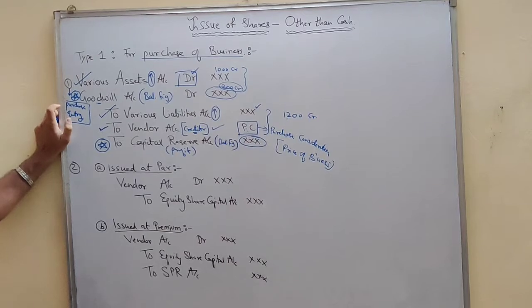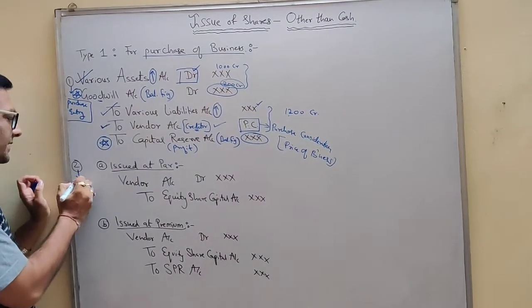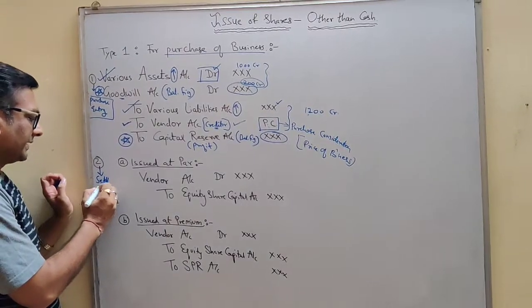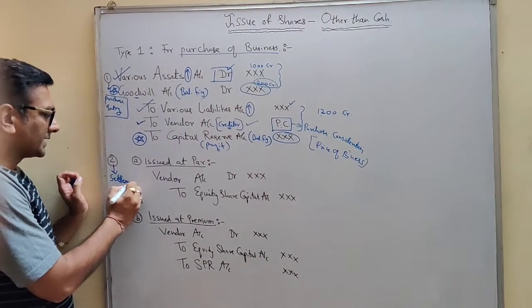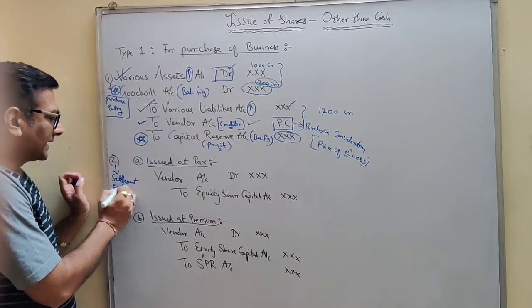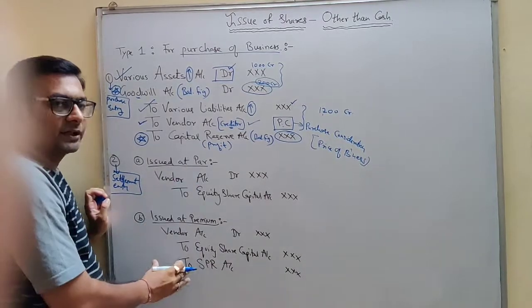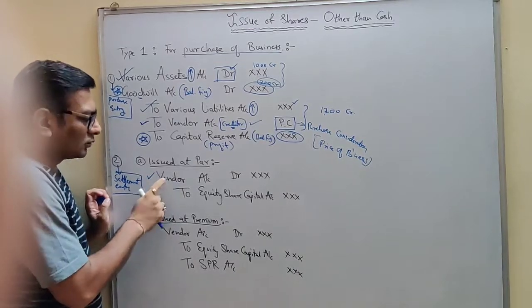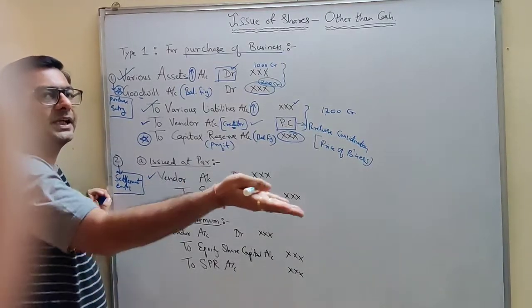I labeled it as a purchase entry. Now what is the next entry, students? I labeled this entry as a settlement entry. This is your settlement entry. Now what we are doing here in the second entry, we are settling our dues. The amount which is payable to the vendor, we are paying him.